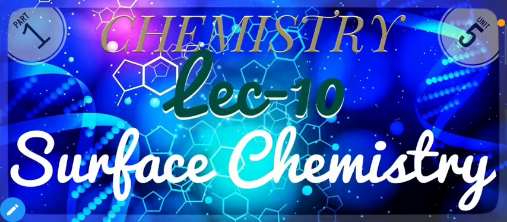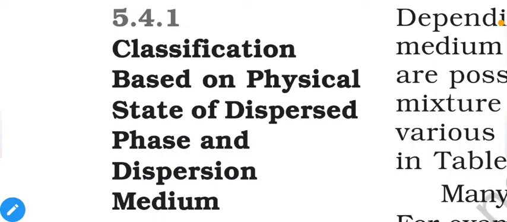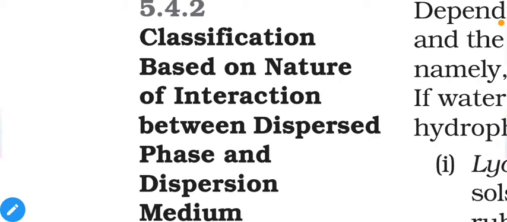Welcome to the 10th lecture of surface chemistry. In the previous lecture we started our new topic, colloids, and now let us further proceed. In the previous lecture we discussed classification based on the physical state of the dispersed phase and dispersion medium, and in this lecture we will discuss classification based on the nature of interaction between the dispersed phase and dispersion medium.